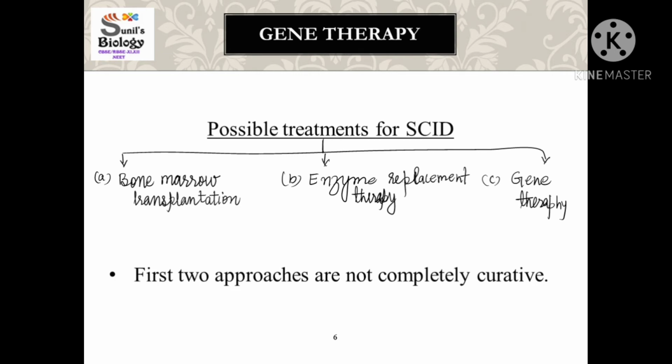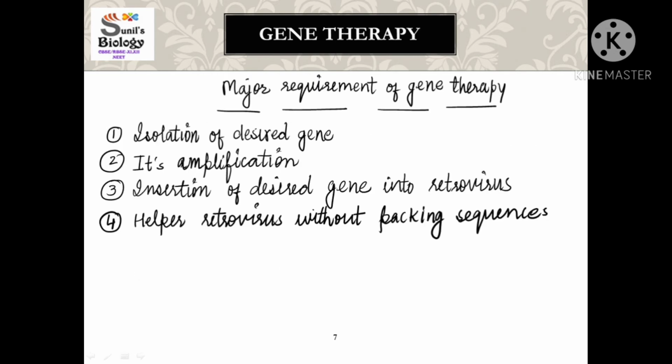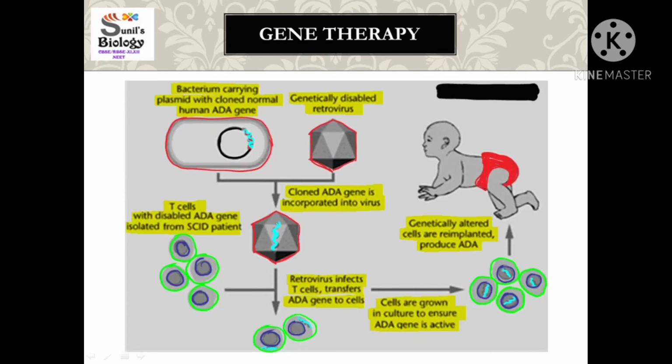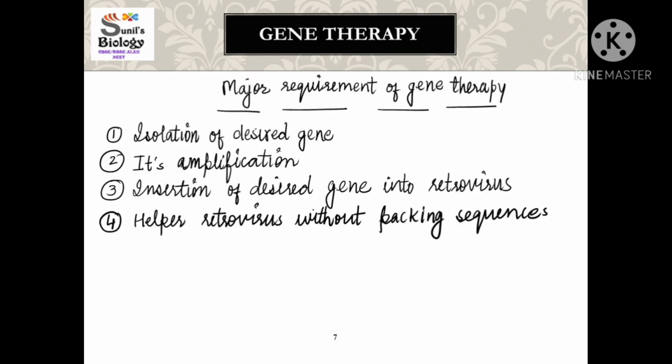But again, as we already discussed, it is very difficult to control the early embryonic development. It is very difficult to stop the early embryonic development for the insertion of the healthy gene, and that is why we do this treatment after the birth in the child, in the somatic cells. Now the question comes, what are the requirements for this and what are the steps for this process?